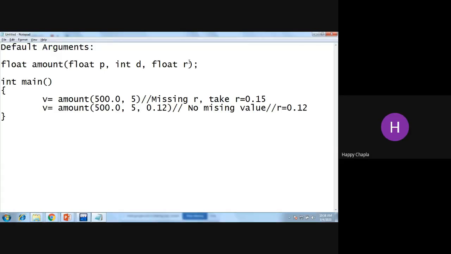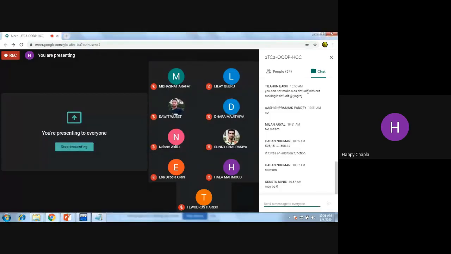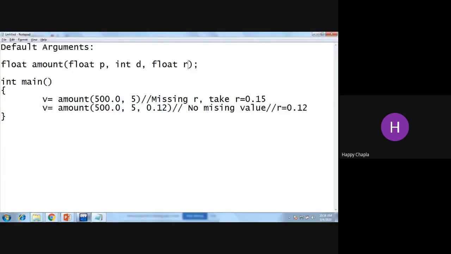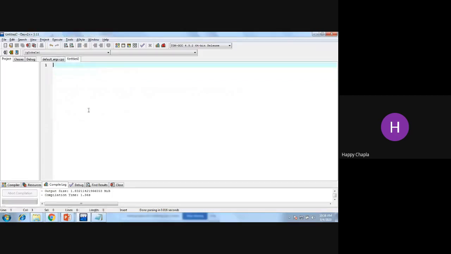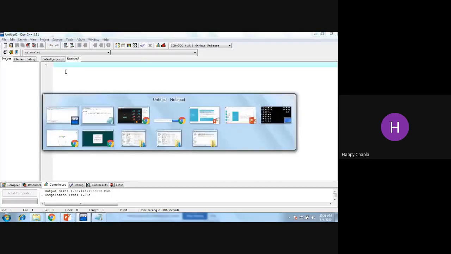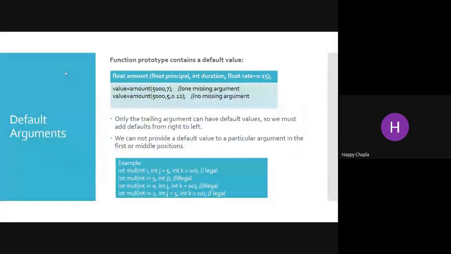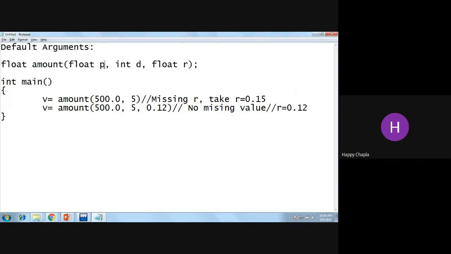So this concept is the same as in C, right? In C, if you are passing something like integer a plus b, and you missed passing that b at the time of calling, then what will be the output? This is a basic thing. Still, if you want, I'll show you that example, but after completion of this default argument topic, I'll explain your example also.